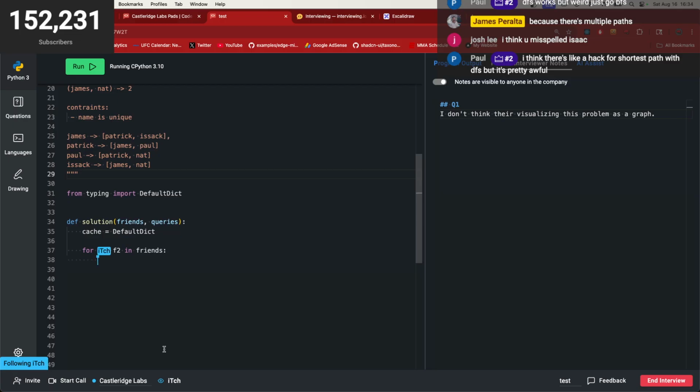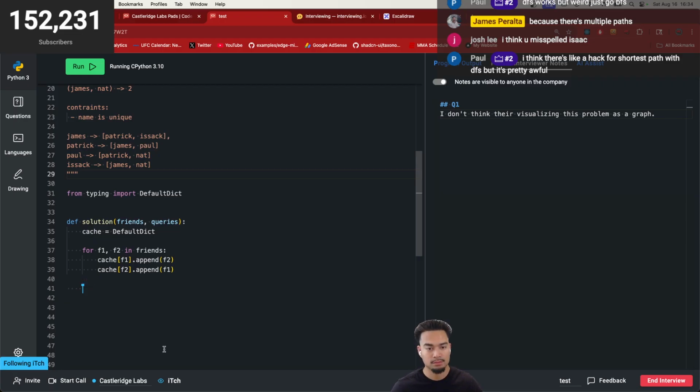And then what do we want to do? We want to build a thing. We say cache dot friend one dot append friend two, and then cache dot friend two dot append friend one. So this is essentially just building the adjacency list. Hopefully this makes sense to you thus far.